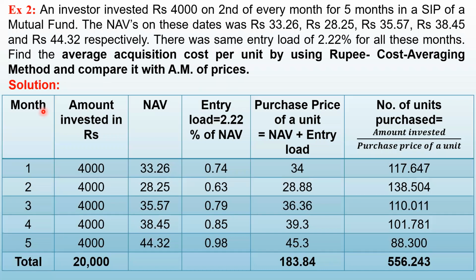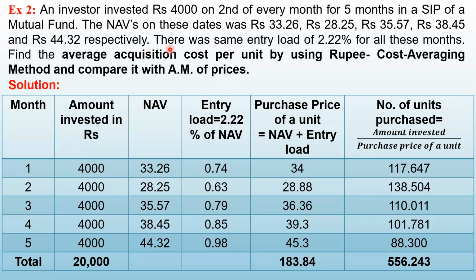As we did yesterday, in a similar way, we will prepare the table first. So the first column is month. Now see, this investor has invested for 5 months. So there are 5 months, 1, 2, 3, 4, 5. Second column is amount invested in rupees. How much amount has this person invested? 4,000 rupees every month. So in all the 5 months, the amount invested is the same, 4,000.